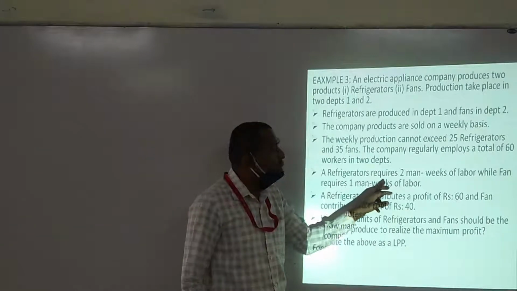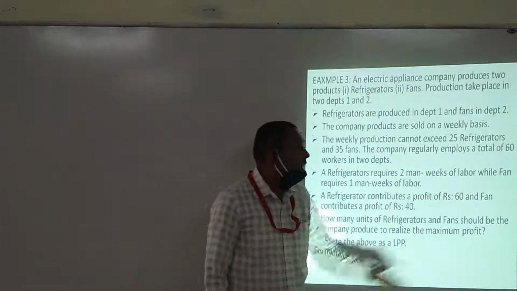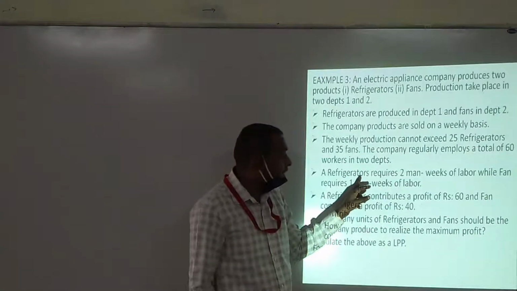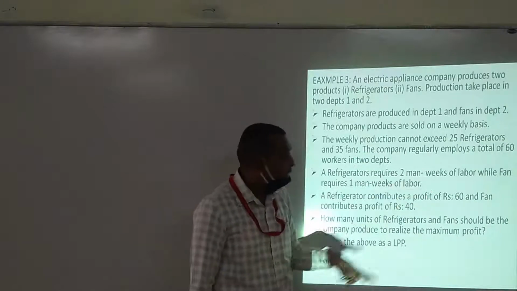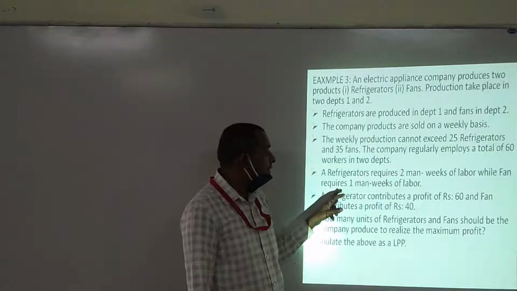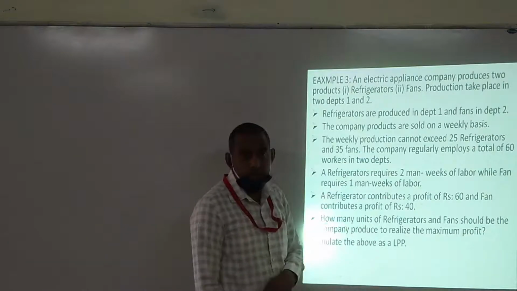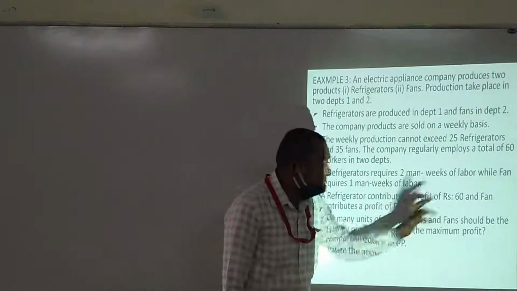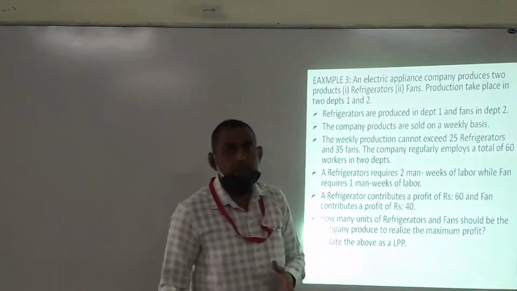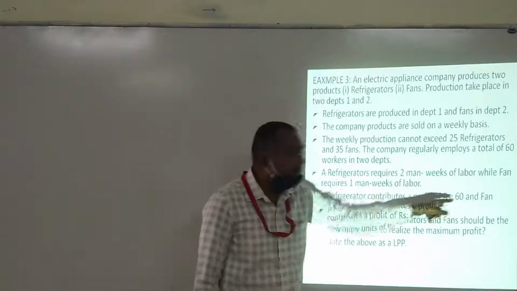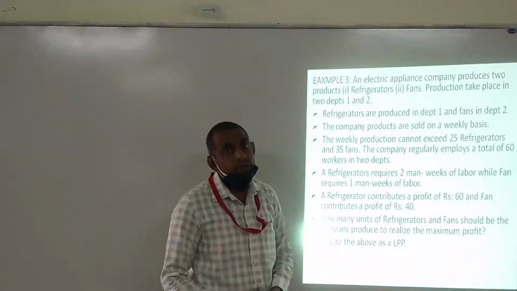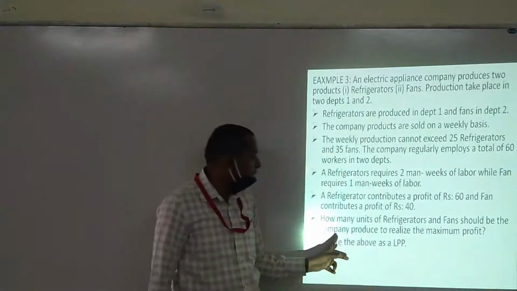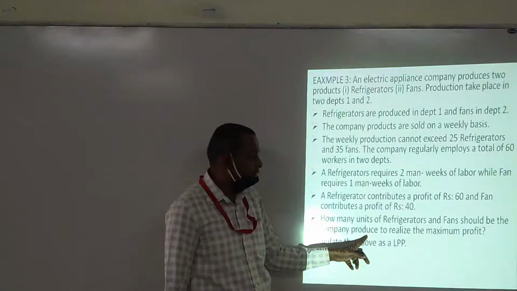Next, the refrigerator requires 2 man weeks of labor to manufacture a complete refrigerator, while a fan takes 1 man week of labor. Then a refrigerator contributes a profit of 60 rupees. For one refrigerator they will get 60 rupees, and for a fan they will get 40 rupees.